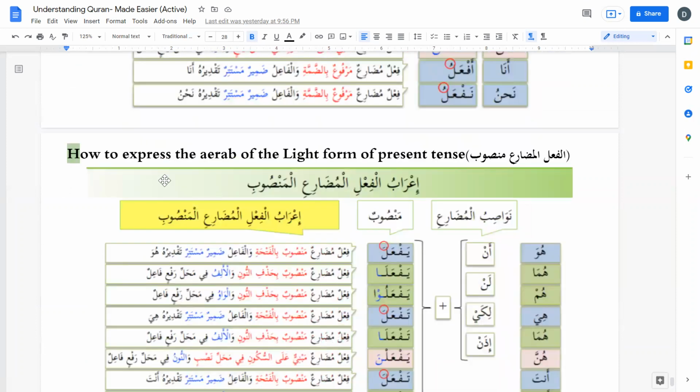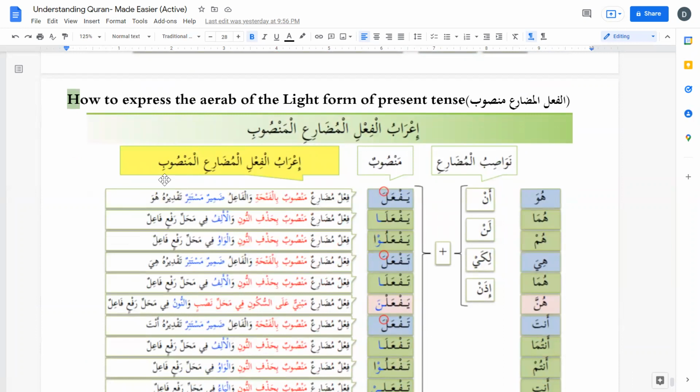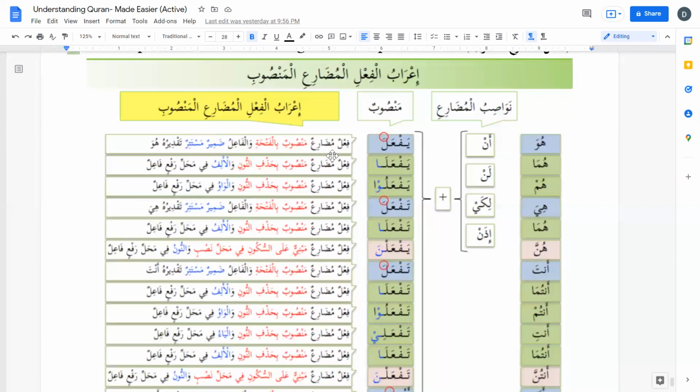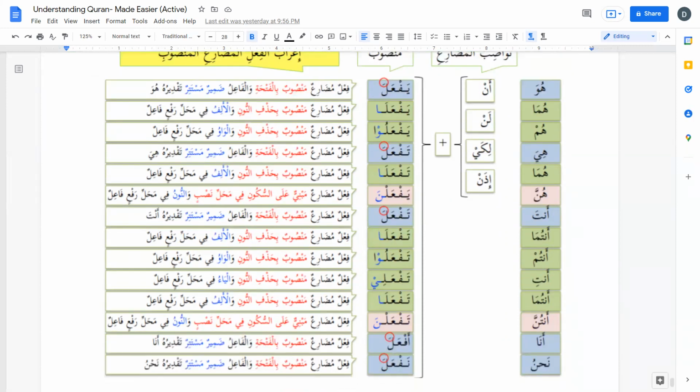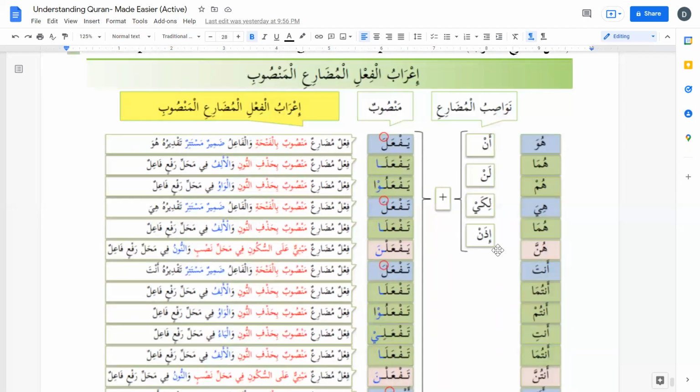And then we are going on to the mansub or the light form, present tense light form. In present tense light form, we are going to say the same thing, but we are going to use mansoob instead of marfu because it is in nasab form, right? So yaf'ala, taf'ala, taf'ala, af'ala, naf'ala. And why are they changed into nasab form? Because they are coming together with any one of these huruf: an, lan, likai, idhan, and hatta.